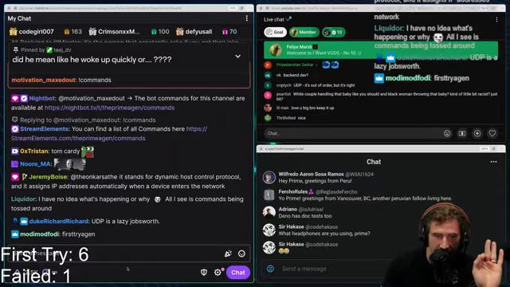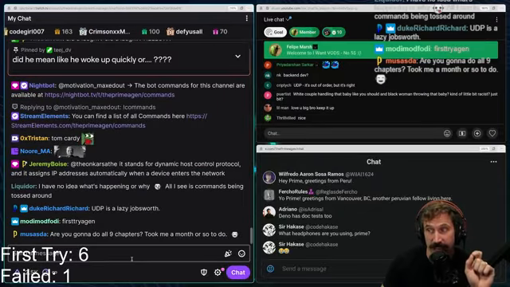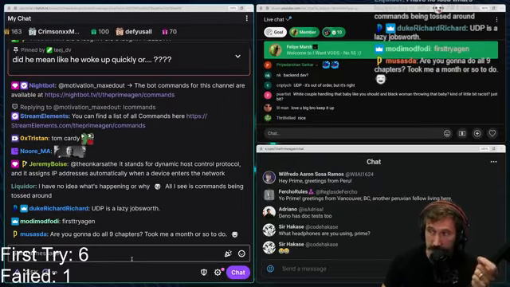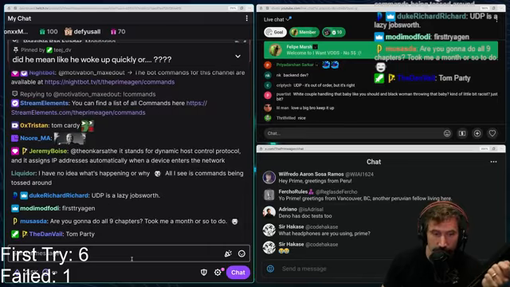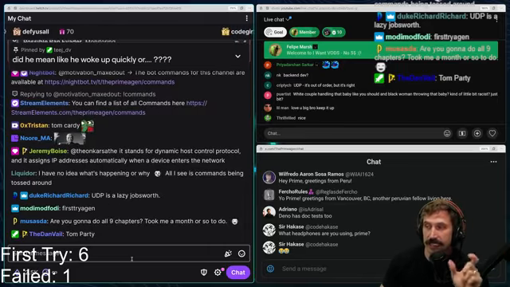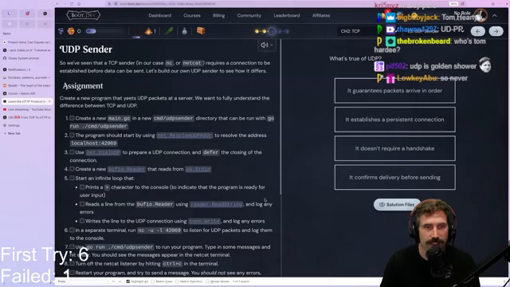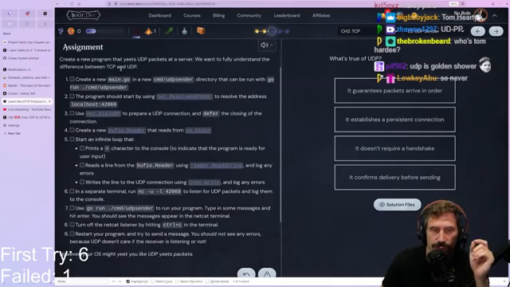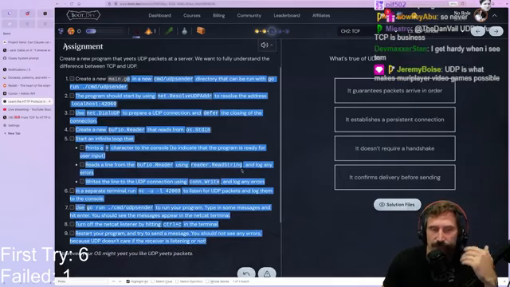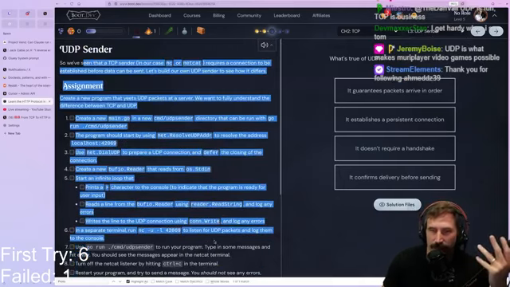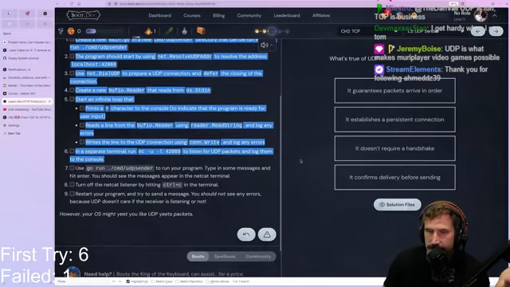UDP is a lazy job's worth. UDP is actually fantastic. UDP is objectively the better internet protocol, but only in a day and age in which the internet is reliable. All right, so this one is a very simple one in which we just create a UDP version and rerun this exact same thing, but with UDP instead of TCP. So it's the exact same thing.